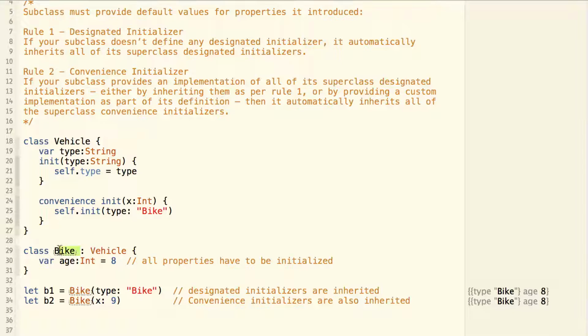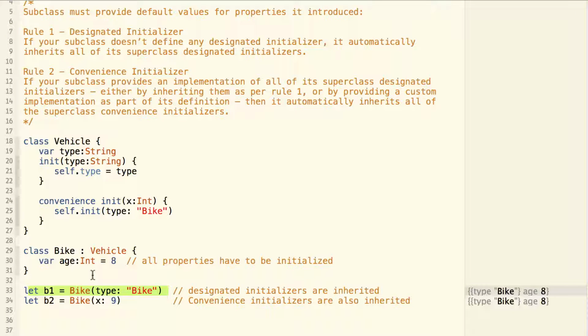And since Bike didn't define any designated initializer, rule number one is satisfied. So Bike will inherit all the designated initializers from its superclass. So this one is inherited. And that's why you can create b1 by calling the inherited initializer.